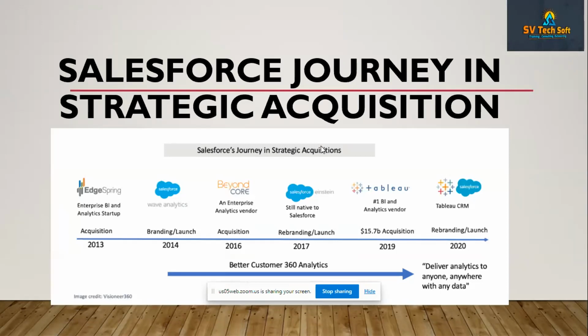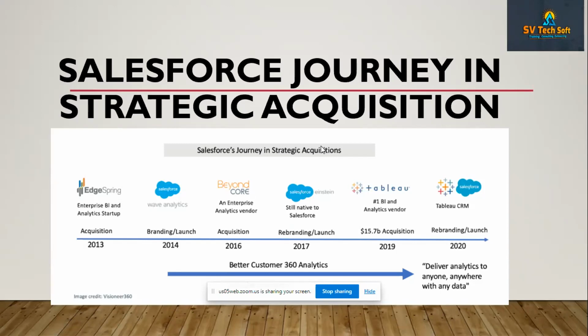Basically, this is all about the journey of Tableau CRM. It started as an H-Spring. We already had Salesforce for a very long time. In 2013, this H-Spring was acquired, and from the year 2014 it came into the picture. At that time, it was known as Wave Analytics. Then they acquired something further in 2016 and named it Salesforce Einstein Analytics.